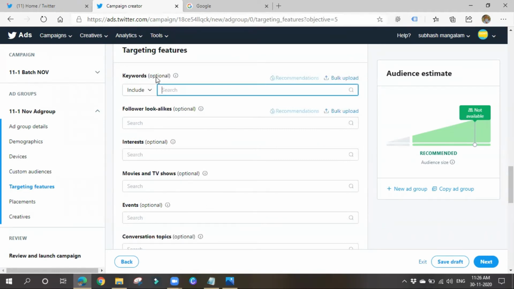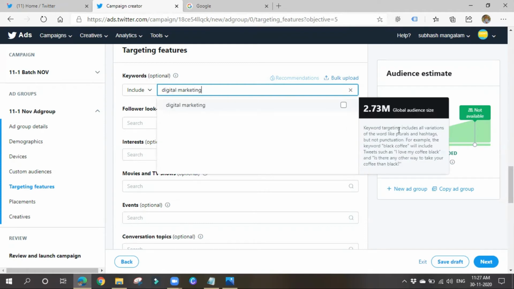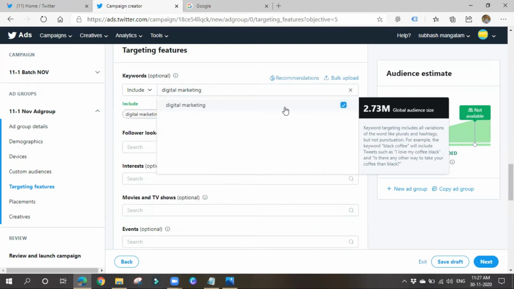Keywords, okay, you can target with the help of keywords. So digital marketing, right? See, keyword targeting includes all variations of the word, okay, who use this kind of hashtags and all. So tweets which include this kind of keywords will be showing your ads. Digital marketing, so I'll be going with online marketing.